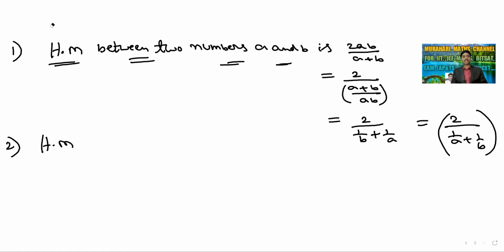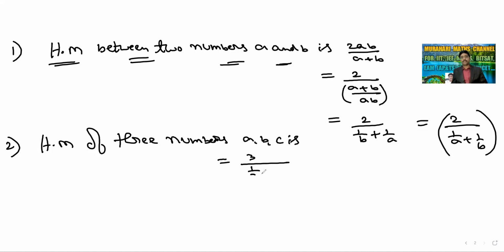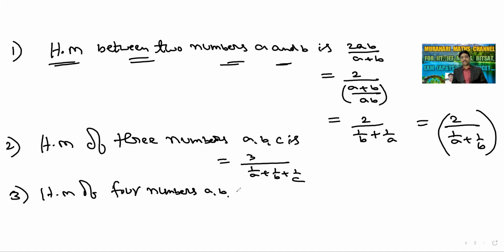Harmonic mean of three numbers A, B, C is 3 by (1 by A plus 1 by B plus 1 by C). Next, harmonic mean of four numbers A, B, C, D is 4 by (1 by A plus 1 by B plus 1 by C plus 1 by D).